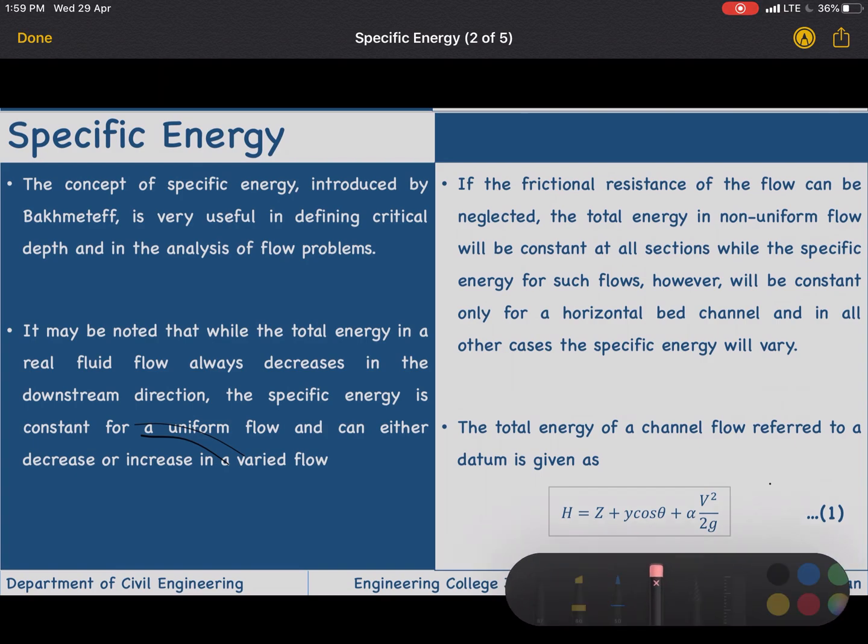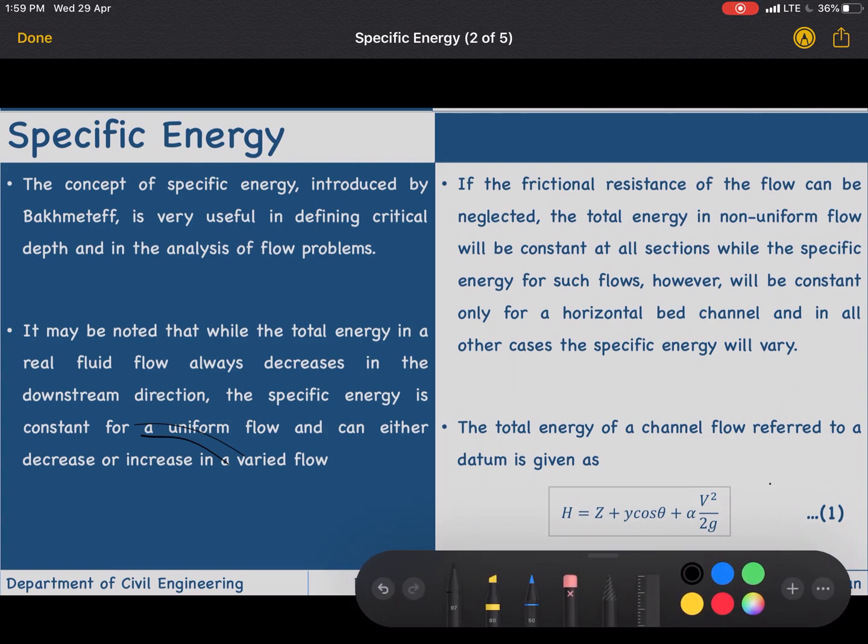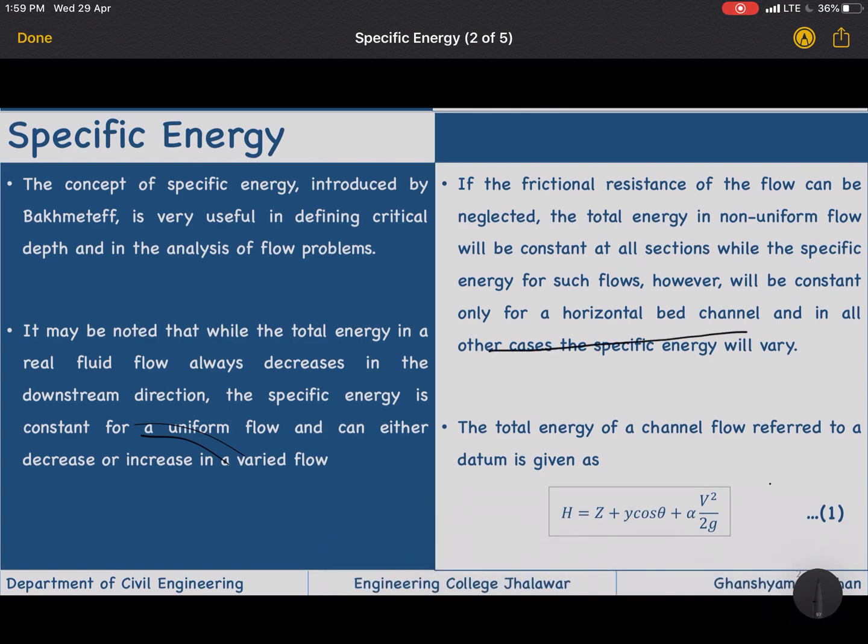So how are we getting equation number 1? Let us see. This is the channel bed, and this is the surface.